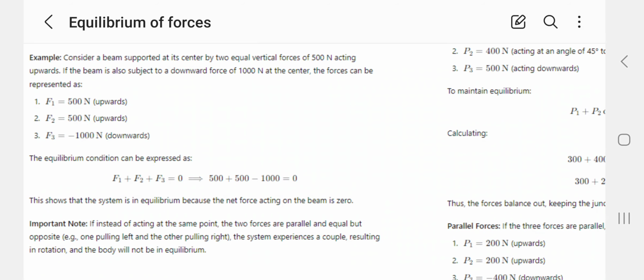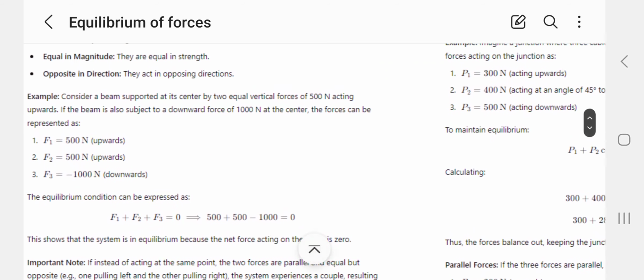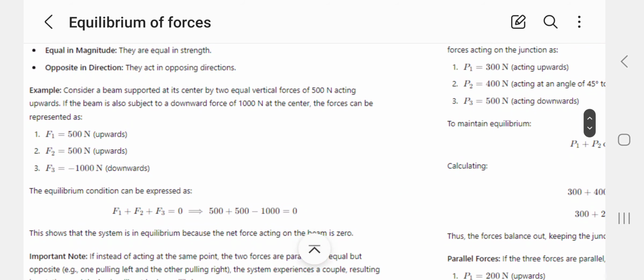We can see an example. Consider a beam supported at its center, with two equal vertical forces of 500 Newton acting upwards. If the beam is also subject to a downward force of 1000 Newton at the center, the forces can be represented as 500 upwards, another 500 upwards, minus 1000 downwards. The equilibrium condition can be expressed as F1 plus F2 plus F3 equals 0. That means 500 plus 500 minus 1000 equals 0.